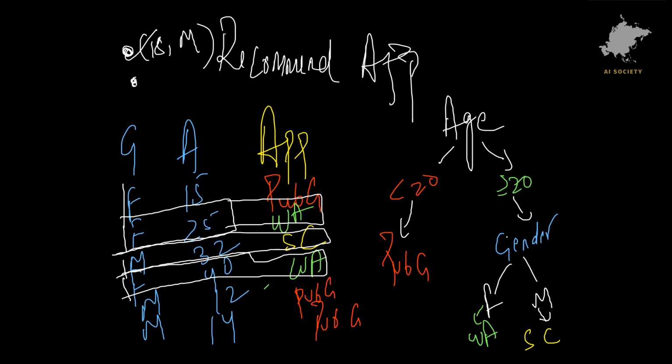Now let's say another person came, and that person is 37 years old and female. I'm going to take that person, put them in the tree, and check the age. It is greater than 20 because it's 37, and then we'll check for the gender. It's female, so we'll go here and recommend WhatsApp to that person. And that is how the recommendation system works on the App Store at the most atomic level. So that is the most layman explanation of decision trees.